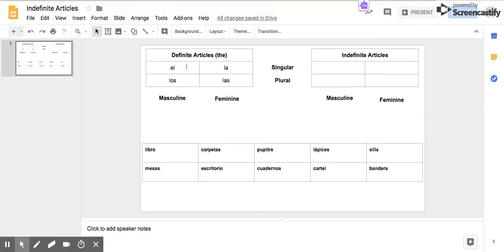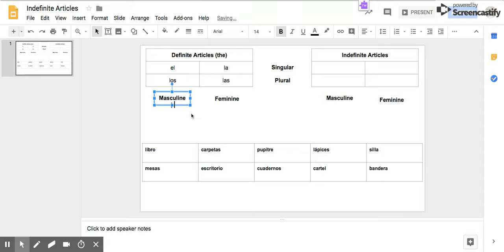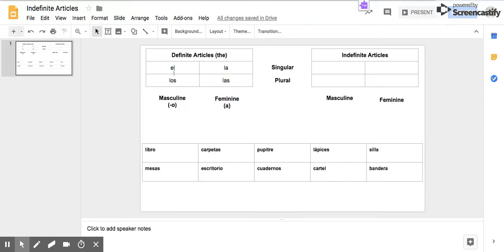So that's why we have to have at least two different versions, because some words are masculine and a lot of those words end in O. And a lot of words are feminine and a lot of those words end in A. Again, this is not always the case. There are going to be some exceptions to the rule. So you have to memorize, is a word masculine? Do we learn the article el with it? Or is it feminine? Do we learn the article la with it?